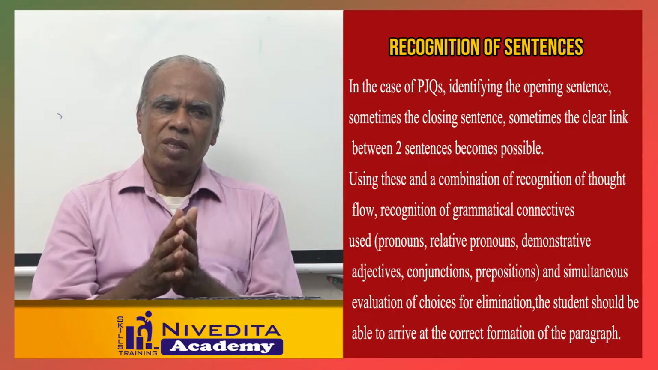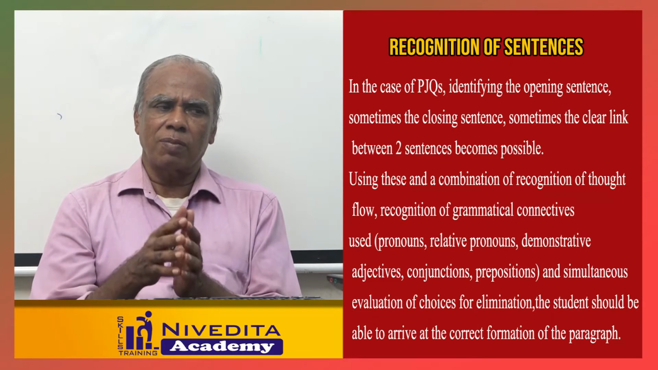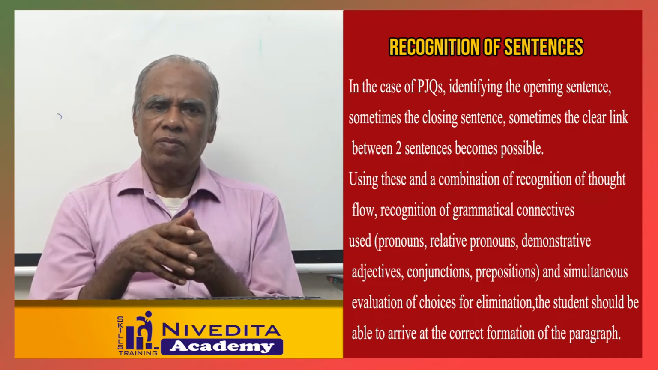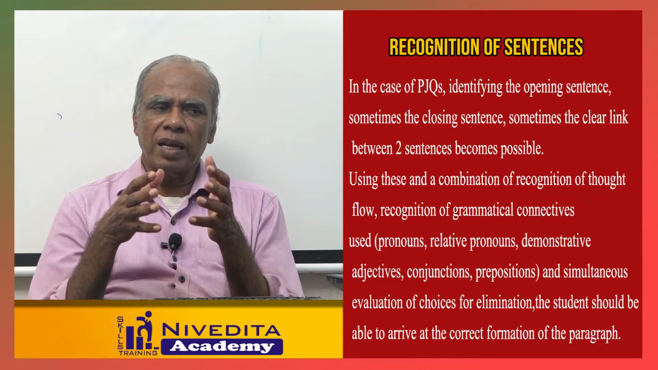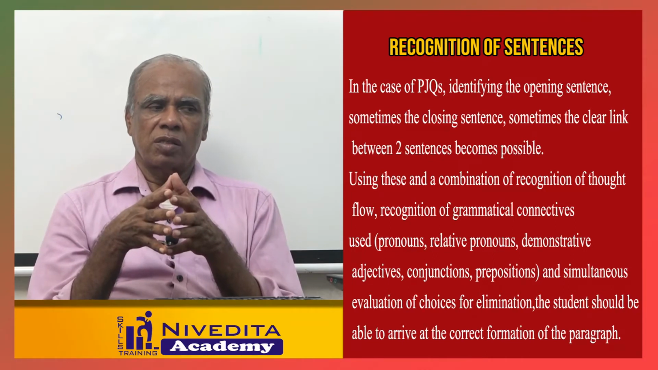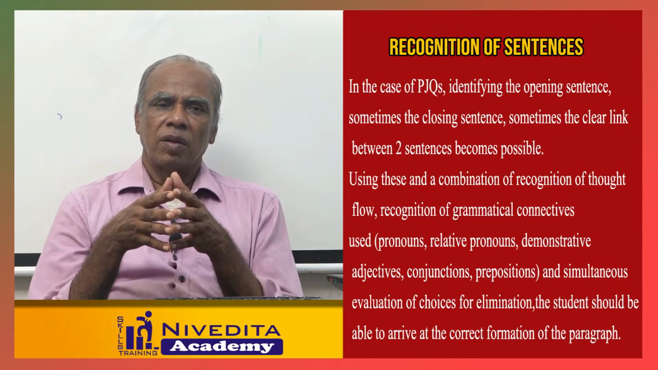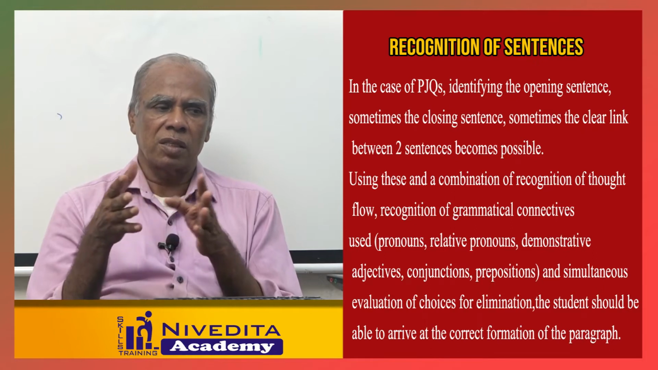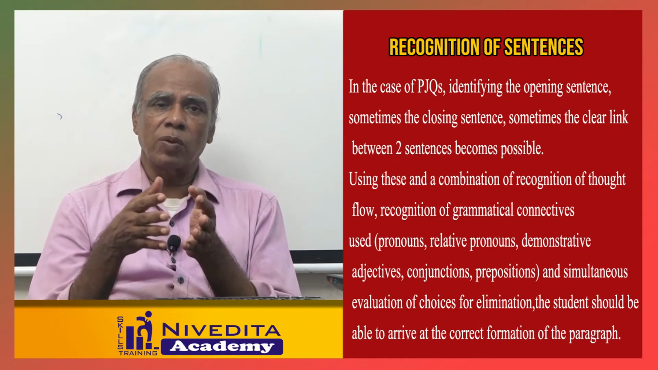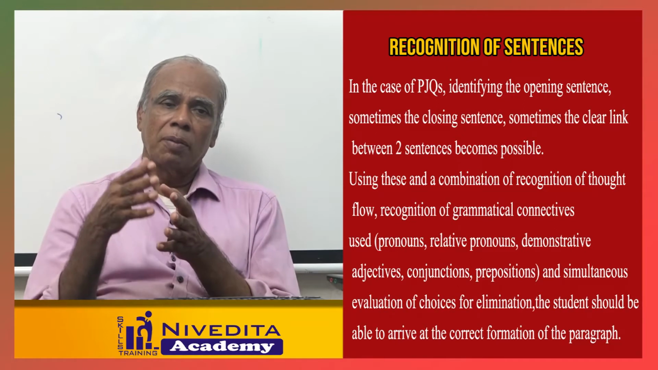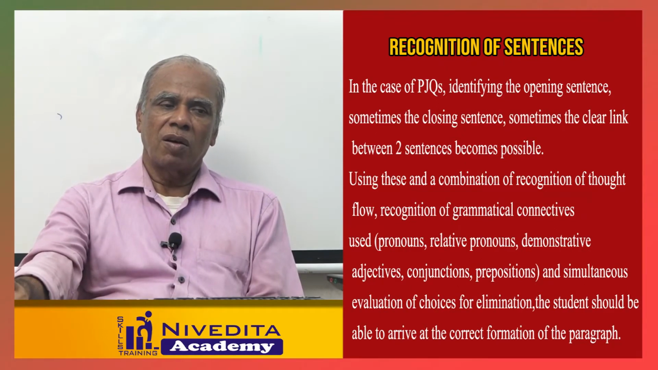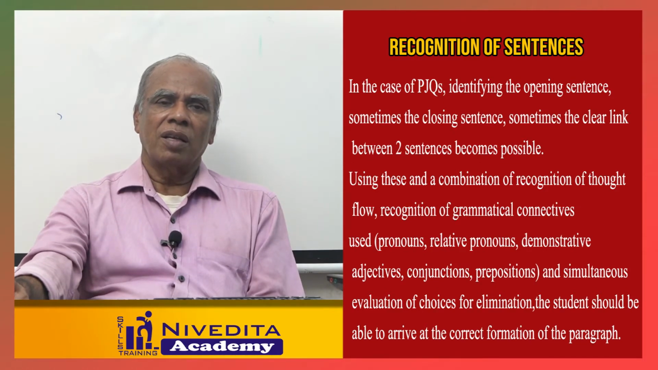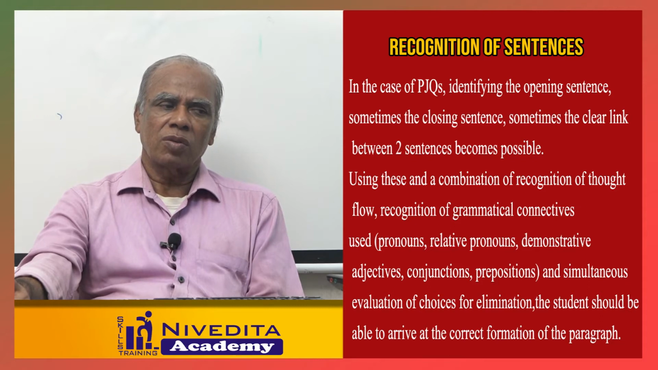How will you find out all this? You can recognize all these things by way of the flow of thought, by seeing the grammatical connective words used there. The verbs, nouns, pronouns, relative pronouns, demonstrative pronouns, conjunctions, prepositions, all these things will help you to identify whether these sentences are pairs. These things will not be there in an opening sentence or conclusive sentence also. The pairs will have these things.